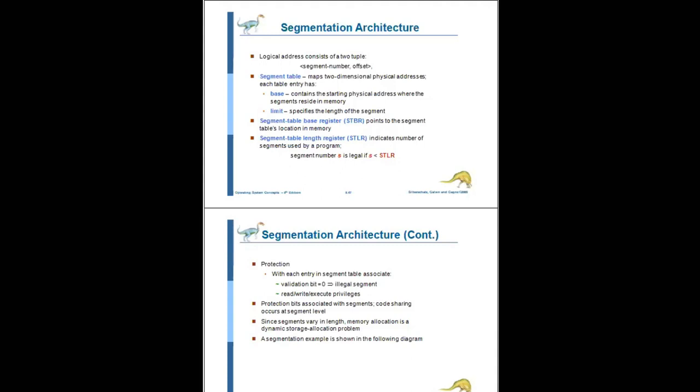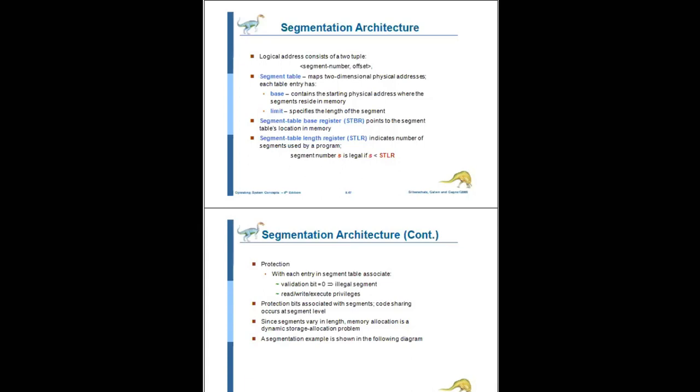That is, it contains the starting physical address where that particular segment will be stored in memory. That is the base register. The next one is the limit register.